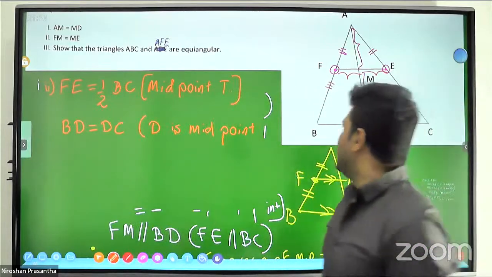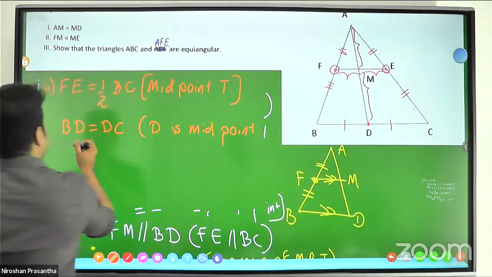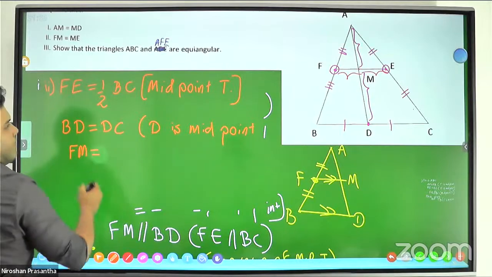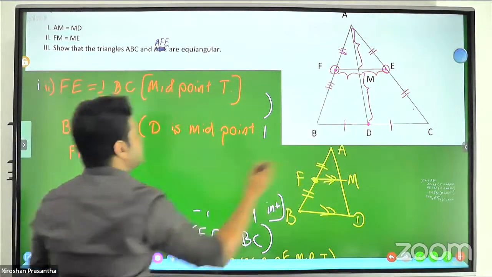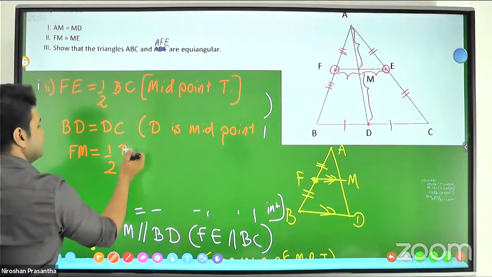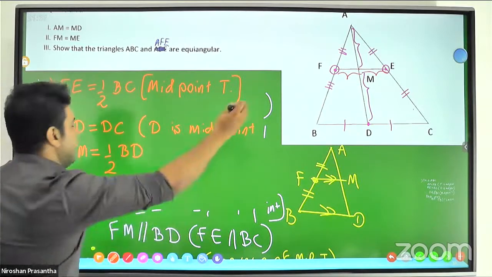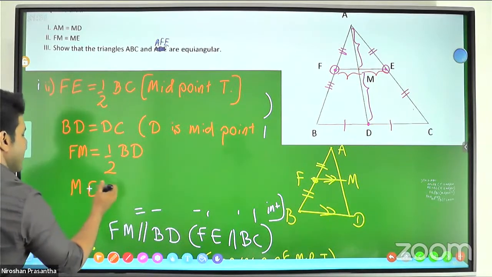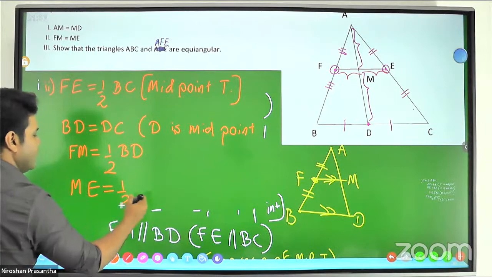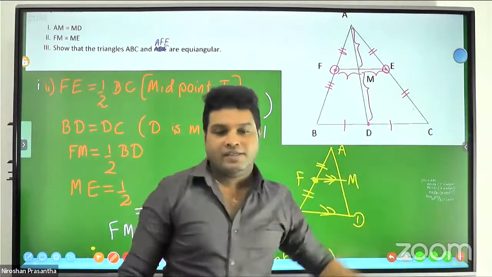Right now, therefore, we can tell that FM is half of BD and ME is half of DC.